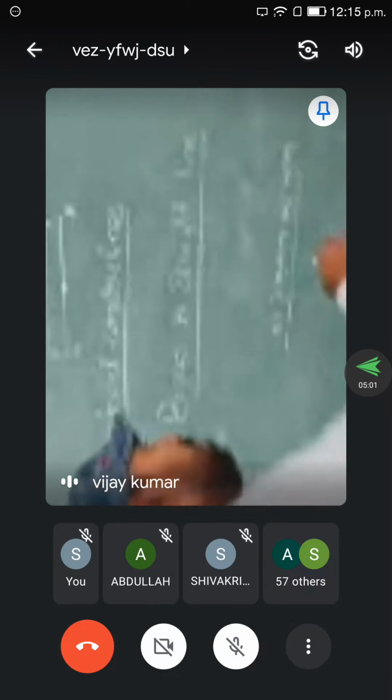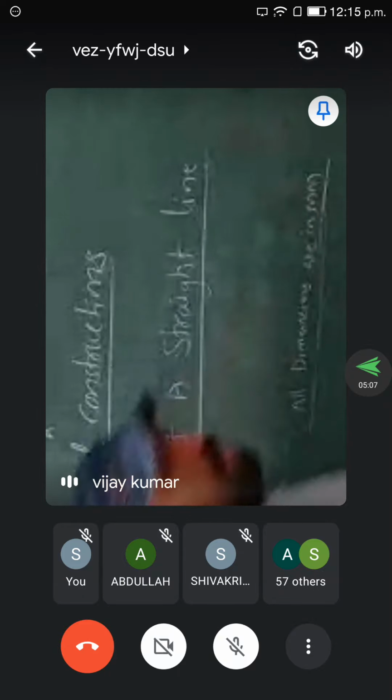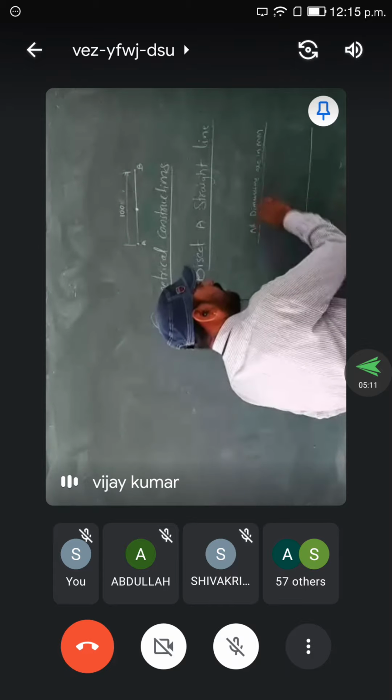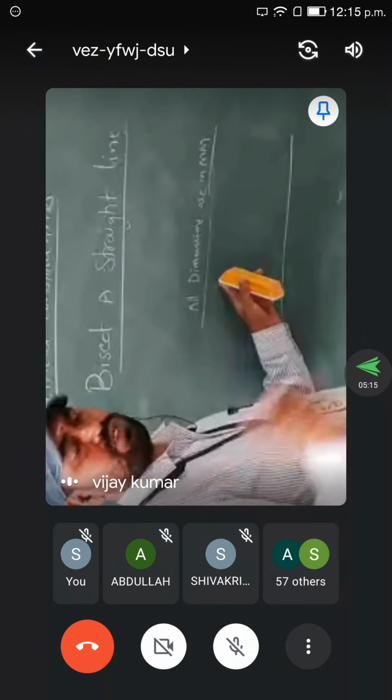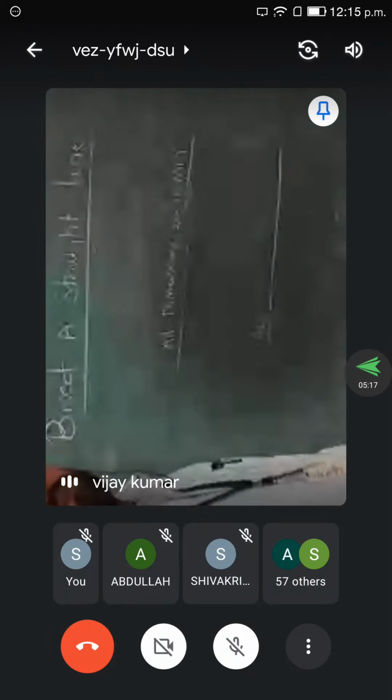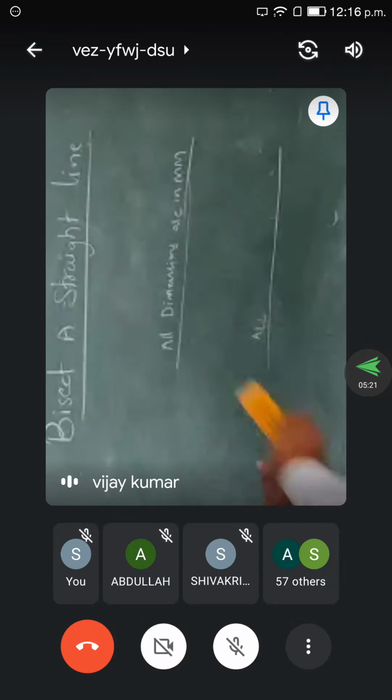That's why everyone has to write at the bottom: all dimensions are in millimeters. Draw a straight line at the bottom of your drawing sheet and write all dimensions in capital letters. I am taking care of the small letters. You have to write with capital letters only. All dimensions are in millimeters. Right? You have to use it like that.